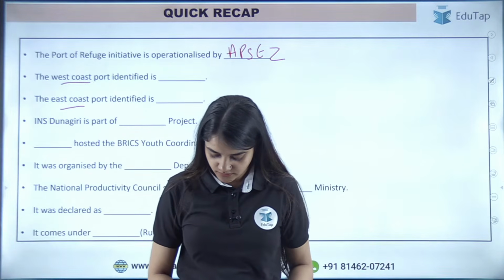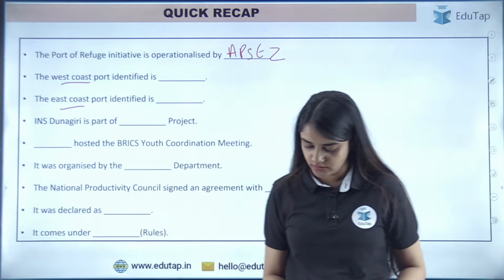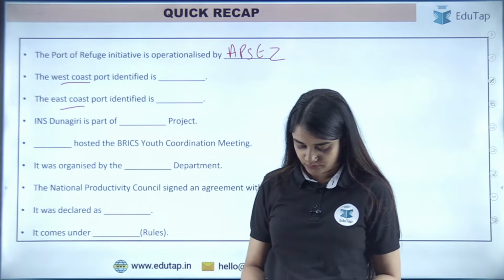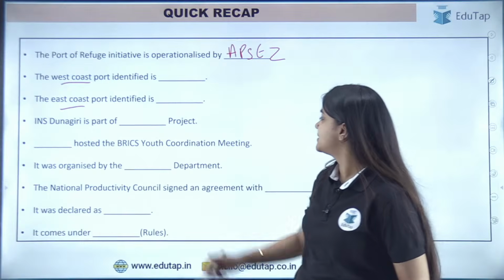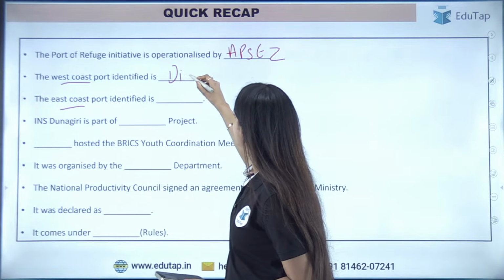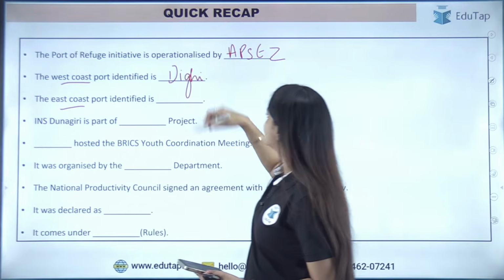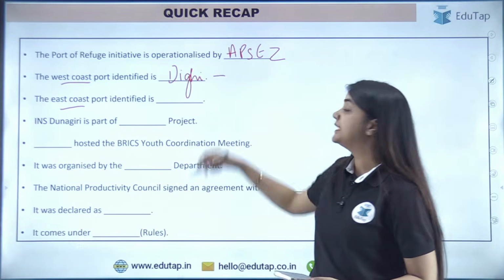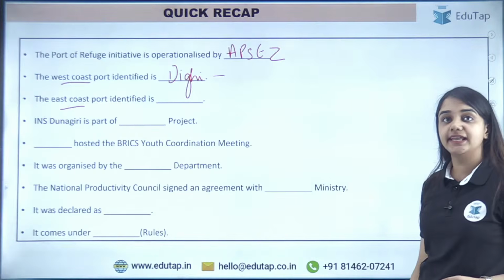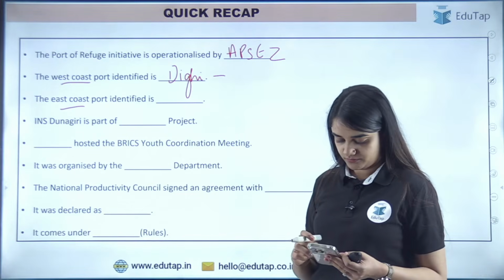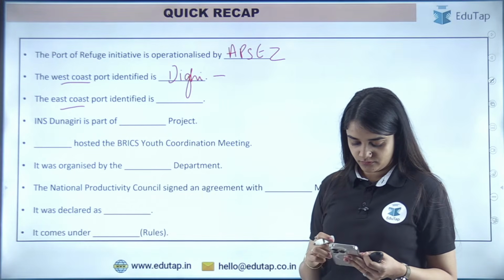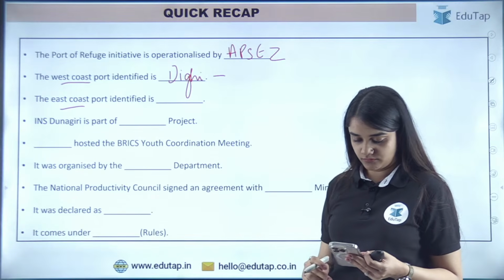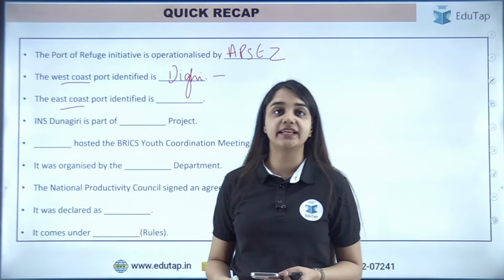Anybody remembers the names of the ports? Yes, west is Dighi Port. Very good. Dighi Port is located in which state? We had done the state also with it.